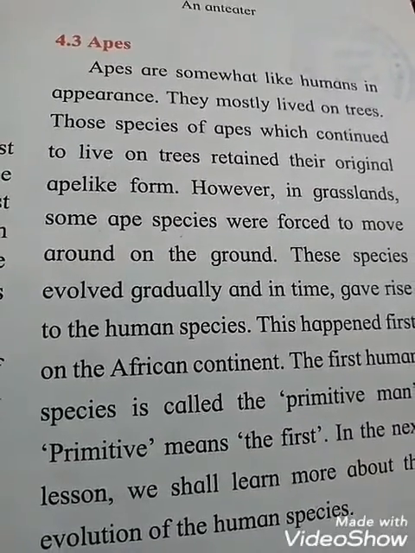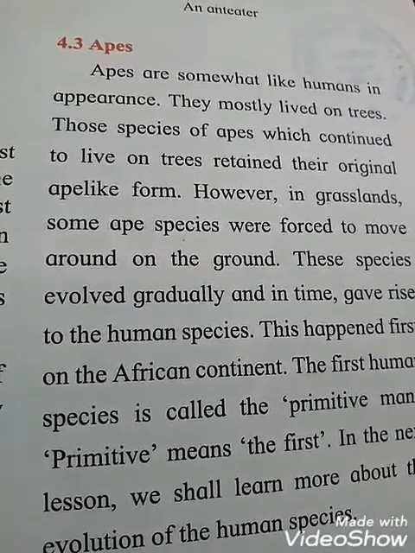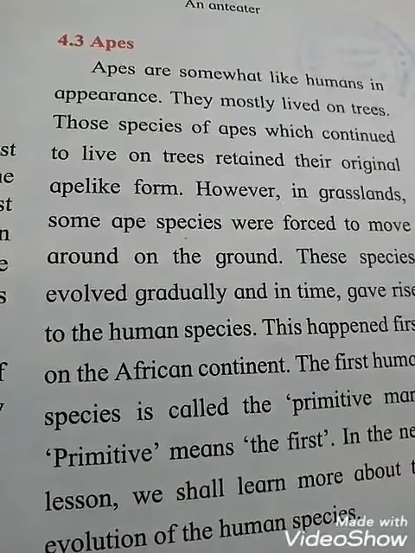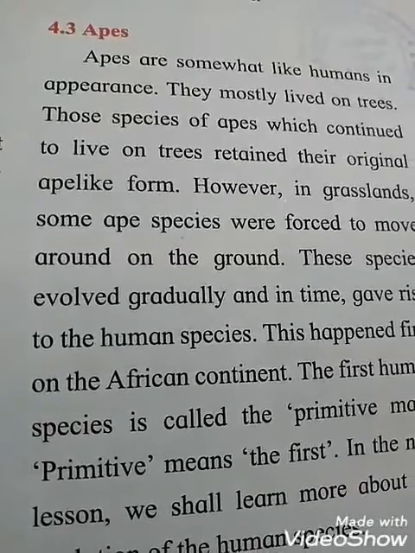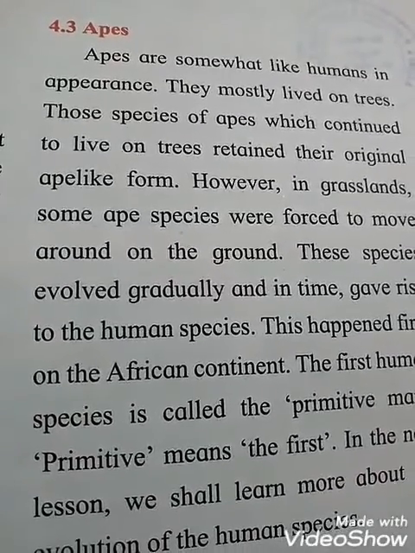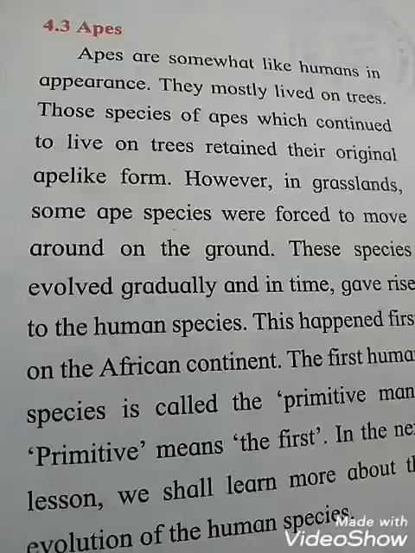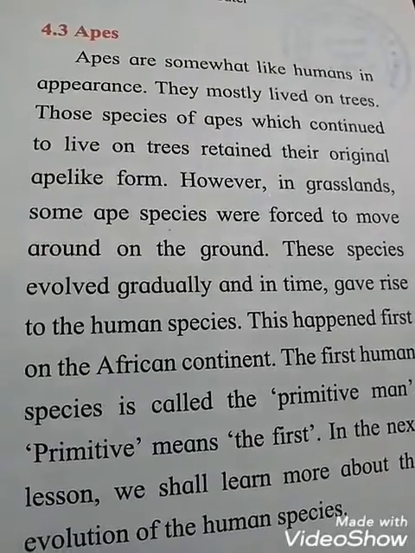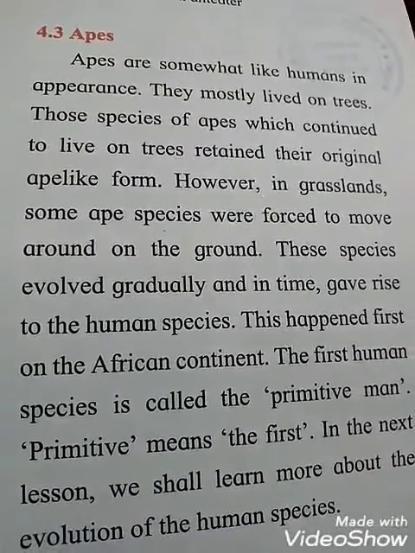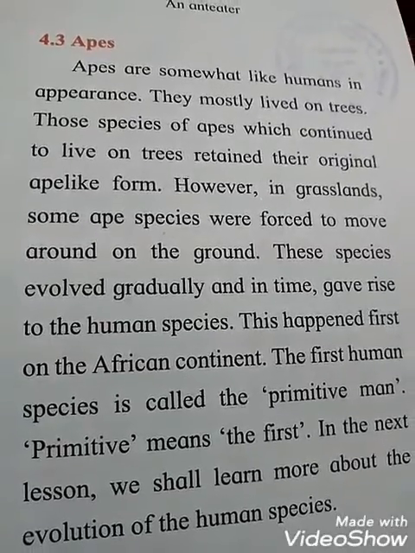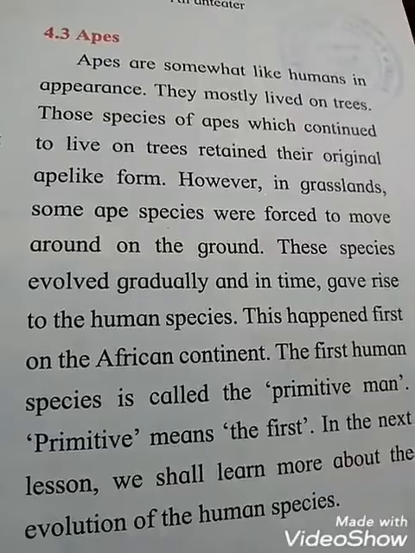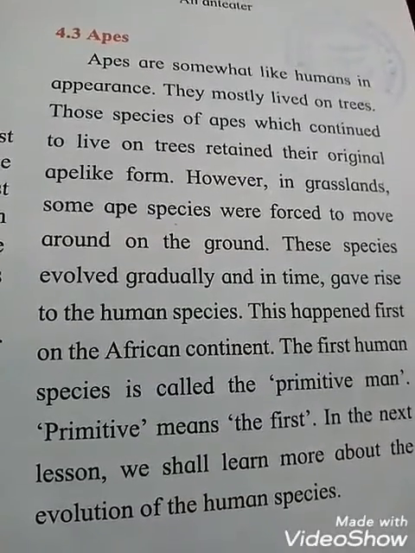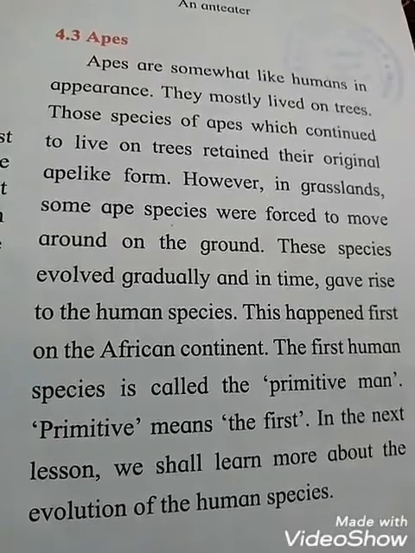So students, apes are somewhat like humans in appearance. They look like humans, and they mostly lived where? On trees. Those species of apes which continue to live on trees retain their original ape-like form. However, in grasslands, some ape species were forced to move around on the ground, and this species evolved gradually and in time gave rise to the human species. And this happened first where? On the African continent. The first human species is called the primitive man.